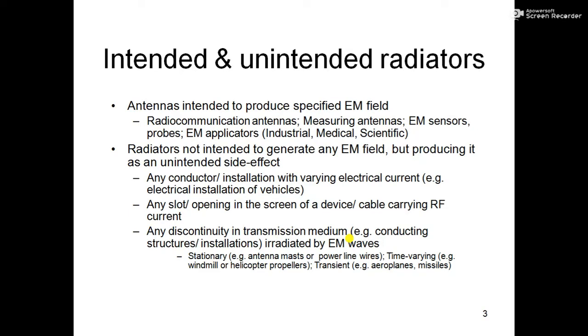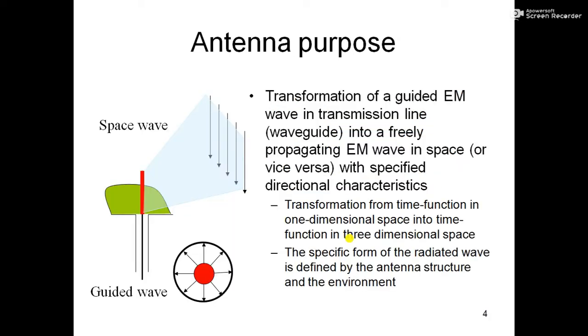And if we talk about RF devices like cable TV, then any opening in the cable or any opening in the device, any slot, if something is broken, from there also the electromagnetic wave will radiate. Any discontinuity in the transmission medium, for example conducting structures or insulation irradiated by EM waves. So anything that is broken or bent also acts like an antenna.